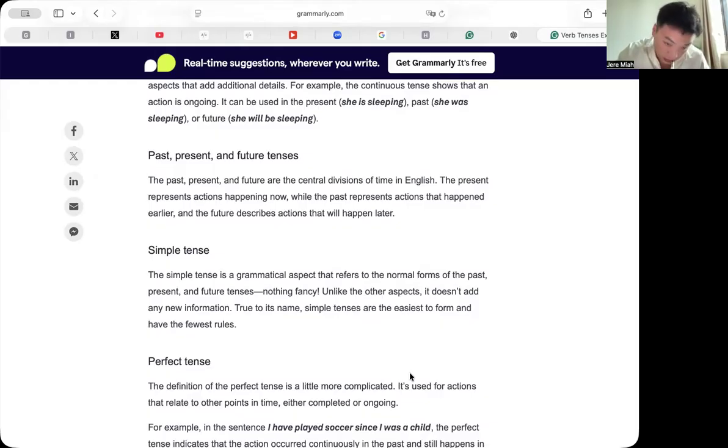Absolutely, I can do that. So basically, what you said is the simple tense is a grammatical aspect that refers to the normal forms of the past, present, and future tenses. It's nothing fancy, and unlike other aspects, it doesn't add any extra information. That's why it's called the simple tense. It's the easiest to form and has the fewest rules. So there you go. That's good. Thank you. Let's go ahead.